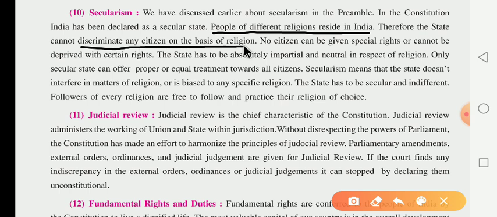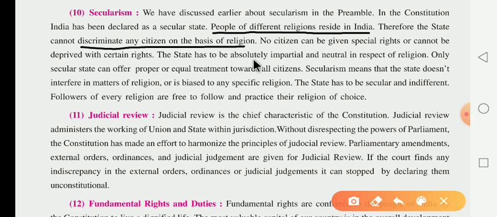It means that the state cannot do any kind of discrimination, yani bhedbhav, against any citizen on the basis of their religion. No citizen can be given special rights or be deprived of certain rights. Deprived means vanchit rakhna, छीन लेना, with certain rights.